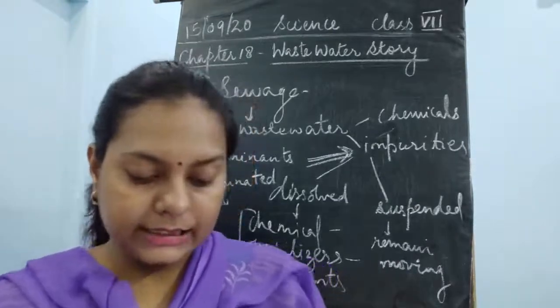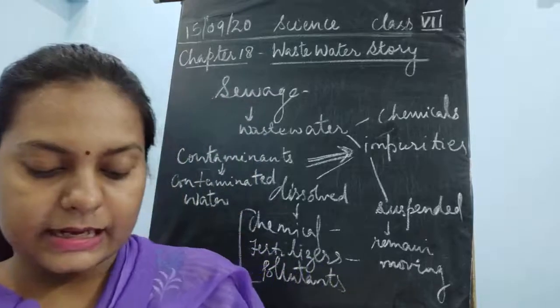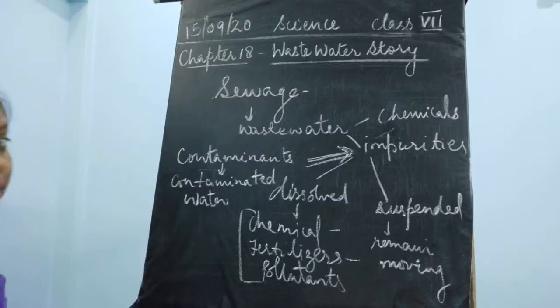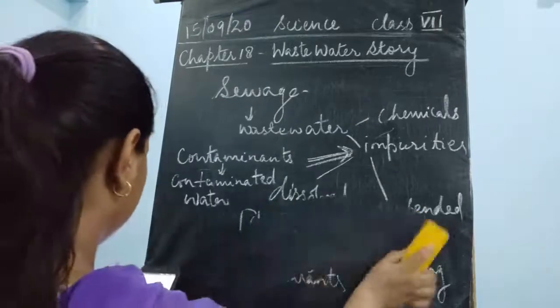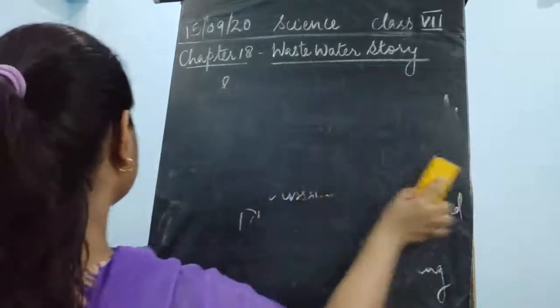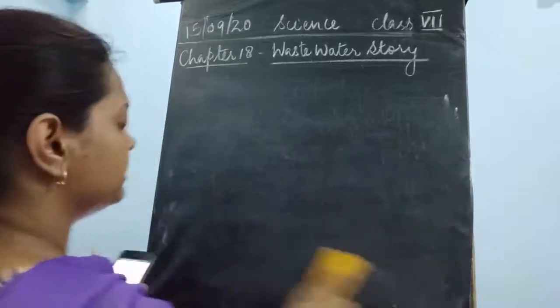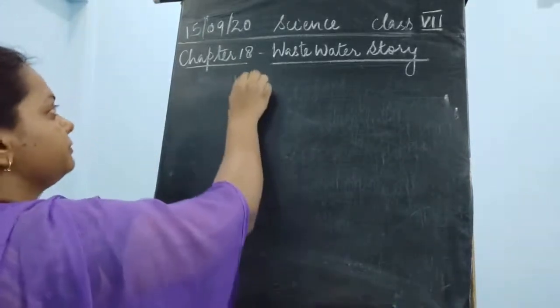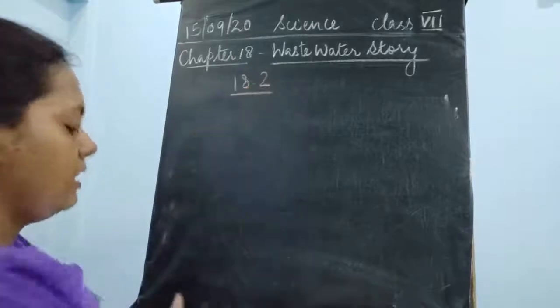Fine. Now the next point is given in the form of an activity. Let me discuss the activity given here, activity number 18.2. What is given?